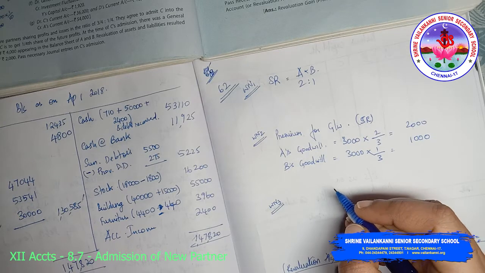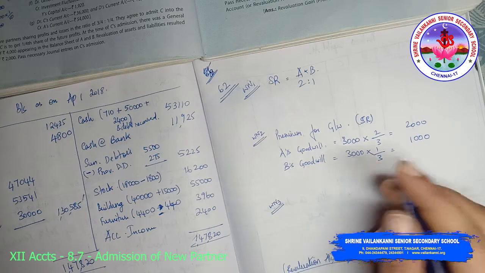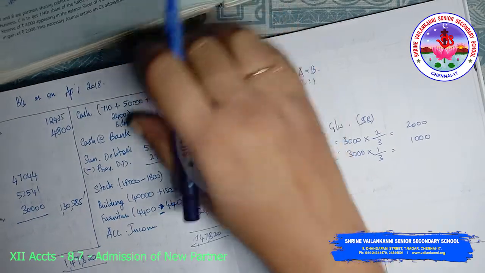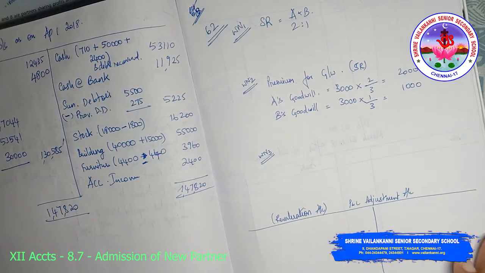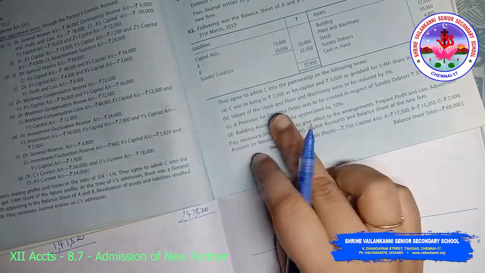Then distribution of profits from profit and loss adjustment account in old ratio. So we will first find out what is the profit and loss adjustment, whether it is a loss or a gain, and then we will move ahead and work out this one. So first, stock, we had stock as well as plant and machinery.